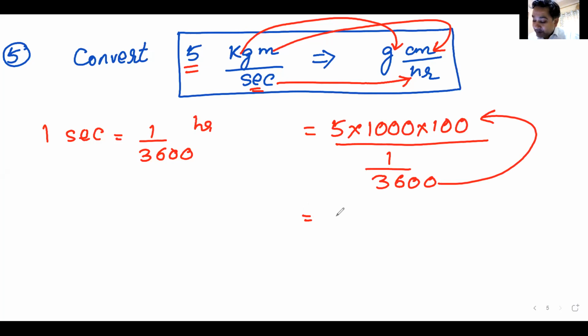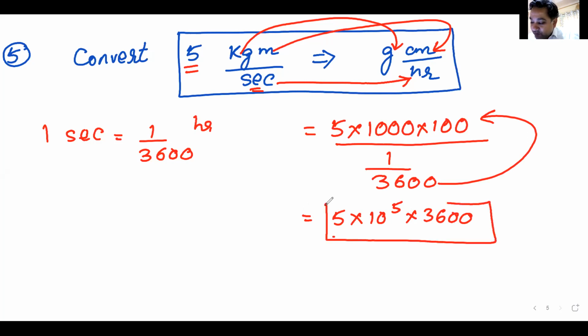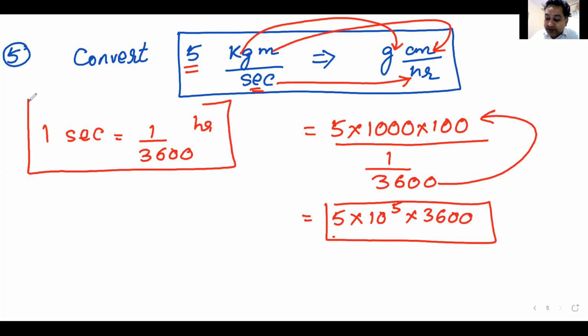So it basically becomes 1 into 10 raised to the power 5 multiplied by 3600. Yes, Vignesh, you are now correct. So remember this small googly.